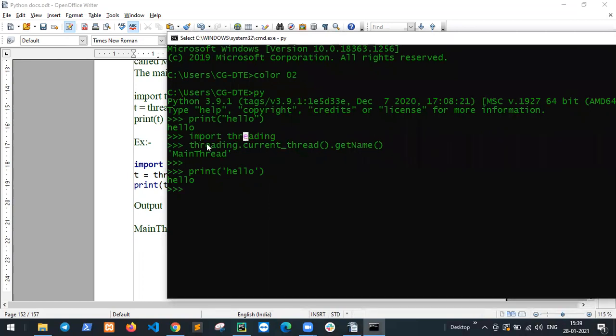Import threading, and if you print hello, it just executes, but behind it a main thread is running. So this is the main thread behind this code. How to access and see your main thread: import threading, then threading.current_thread().getName(), which gives the main thread.